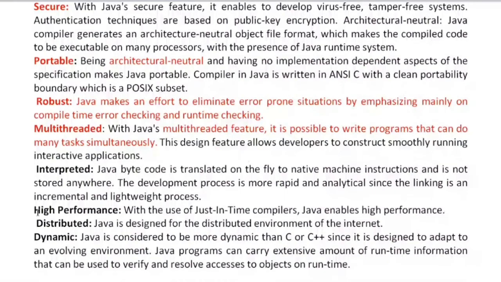Clear? Next one, distributed. So Java is designed for the distributed environment of the internet. The next point is very, very important. This is dynamic. What is dynamic? Dynamic is nothing but in terms of your memory allocation. So in programming C, you are using dynamic memory allocation. Can anyone tell what are the syntax you are using for dynamic memory allocation in programming C?